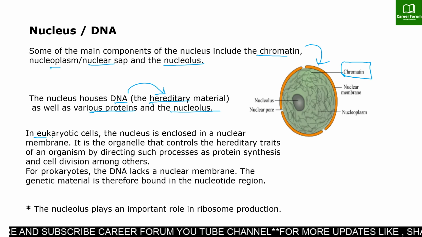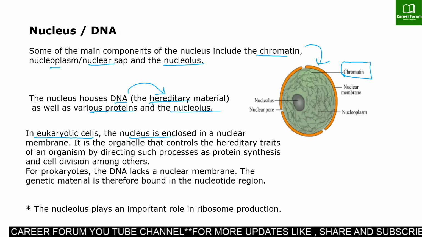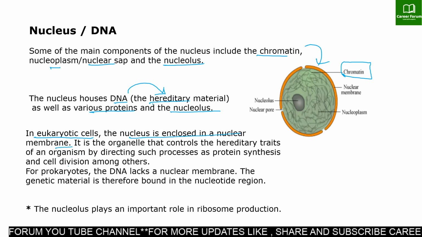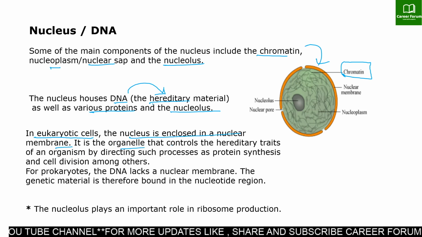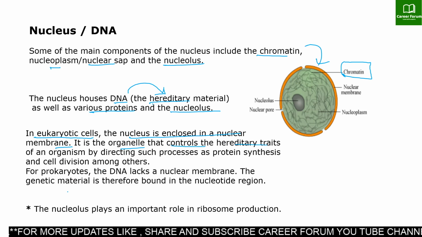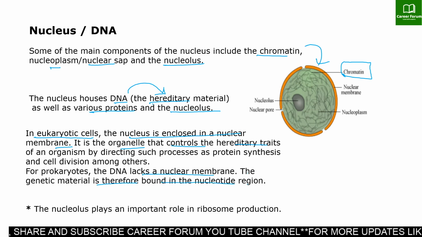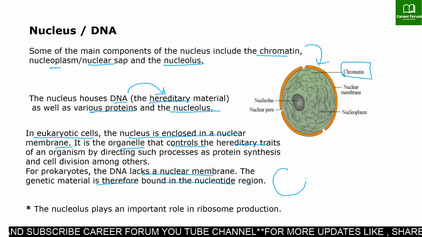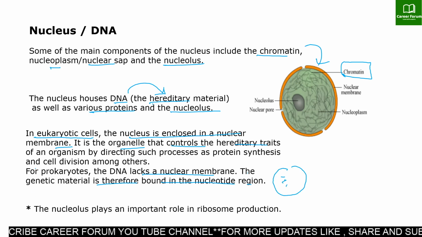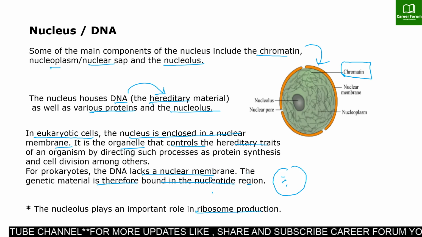If I talk about eukaryotic cells, as we have just discussed, the nucleus is enclosed in a nuclear membrane, meaning it is well defined, and it is the organelle that controls the hereditary traits. Whereas in prokaryotes, the DNA lacks a nuclear membrane, meaning it is ill-defined. The genetic material is therefore found in nucleotide regions, scattered in the nucleoplasm. The important role of the nucleolus is in ribosome production. Clear?